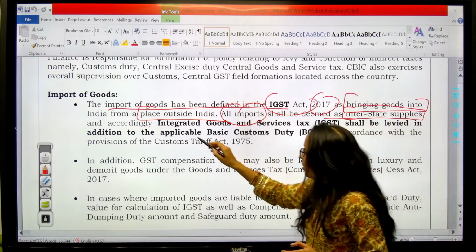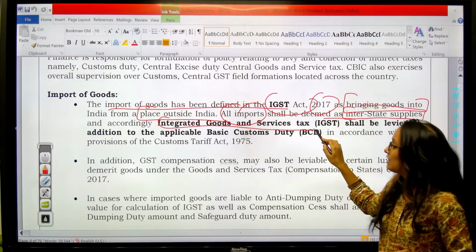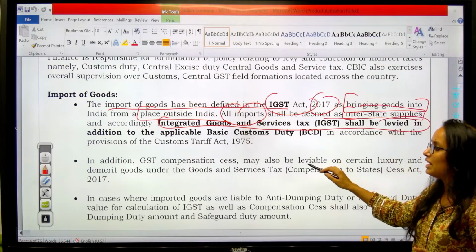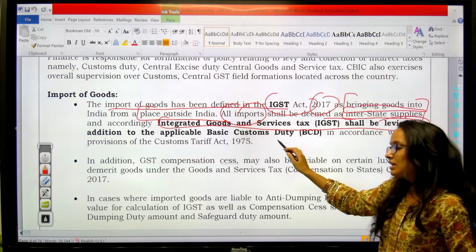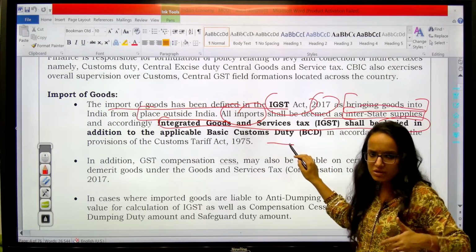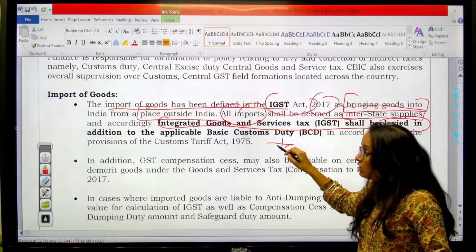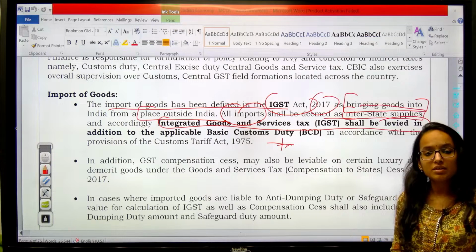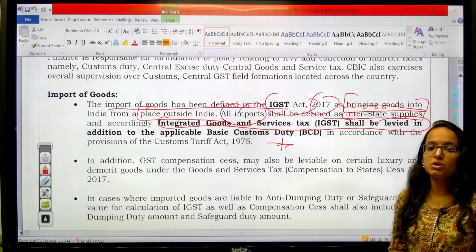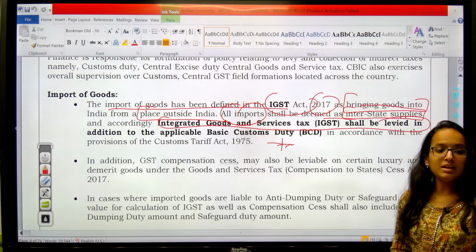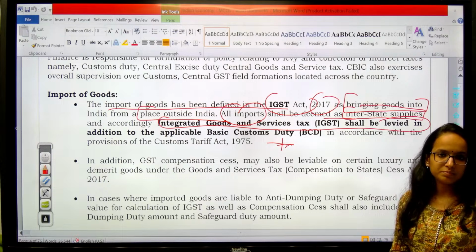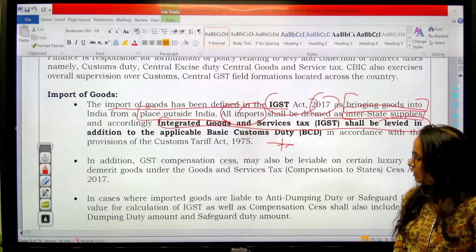Accordingly, IGST, which is your integrated goods and services tax, shall be levied in addition to basic customs duty. Custom duty, when you import something, we impose a duty which is custom duty. So in addition to this, IGST will be levied. Remember, not in place of basic customs duty, but in addition to basic customs duty. Clear? Okay.